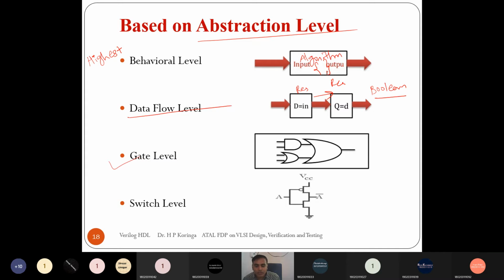Third is the gate level abstraction level. In Verilog, if the structure of whatever we want to implement is ready in our mind in terms of different logic gates, right? Then we can use the inbuilt primitives of Verilog. The inbuilt primitives are all the logic gates. For OR, the primitive name is itself the spelling of the OR gate. For AND, the primitive name is itself AND.